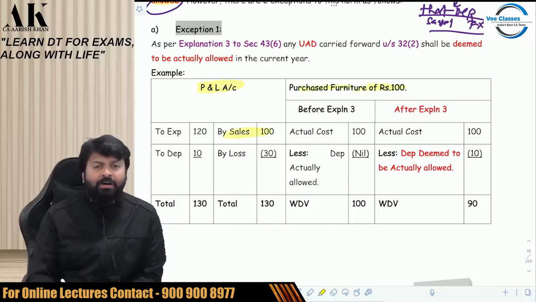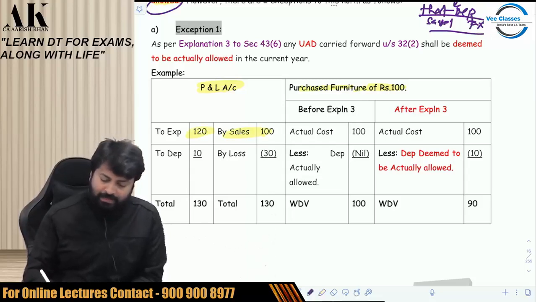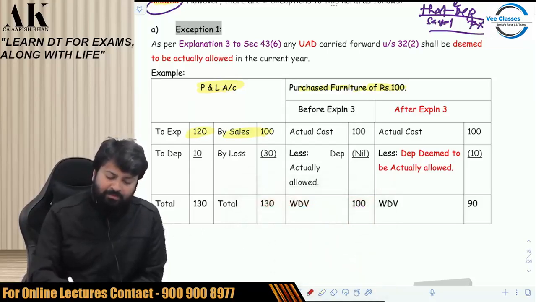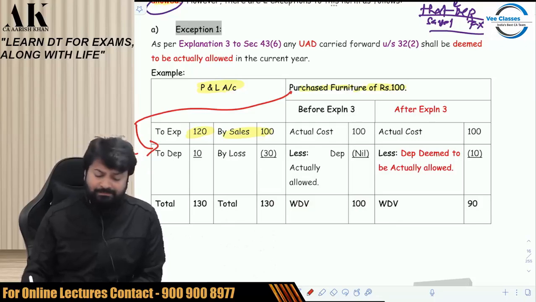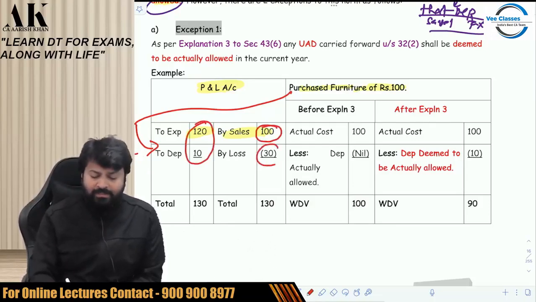This is your sales of 100 rupees. This is your expense of 120 rupees. It means your expense is far greater than your sales. And this is your depreciation of 10 rupees, that is 100 into 10%. So now if you see properly, your sale is 100, but your depreciation and expense together is 130. Therefore, there is a loss of 30 rupees.